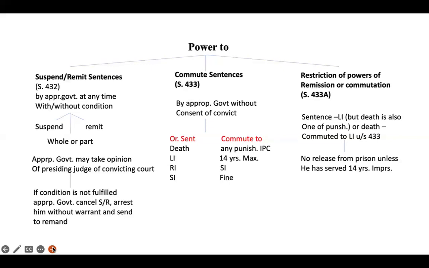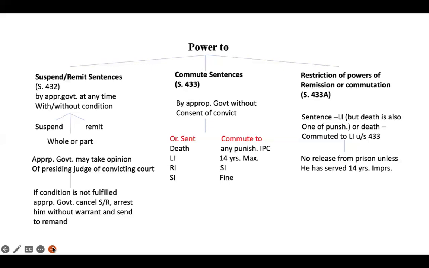It can also commute a sentence of life imprisonment to imprisonment for a term not exceeding 14 years or fine. The appropriate government also has the power to commute a sentence of rigorous imprisonment for simple imprisonment for any term to which that person might have been sentenced, or a fine. The appropriate government again has the power to commute a sentence of simple imprisonment for fine.